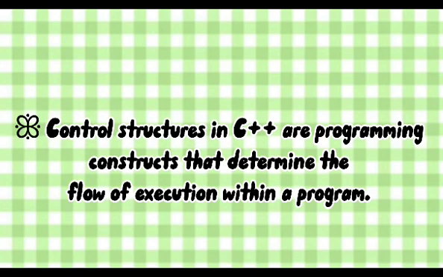Control structures in C++ are programming constructs that determine the flow of execution within a program. They allow for decision making, repetition of tasks, and efficient management of program logic. C++ provides several types of control structures.